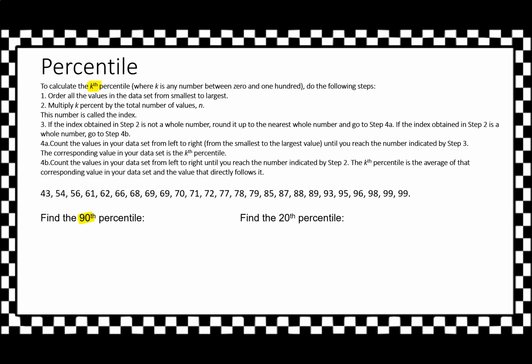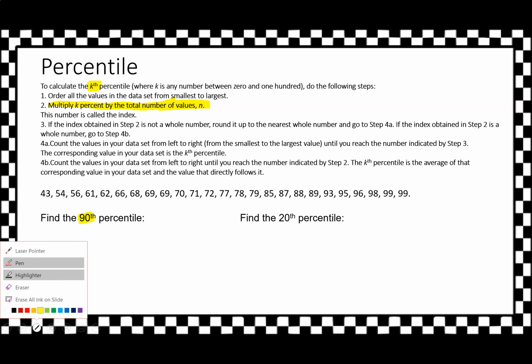Step 2 says multiply k% by the total number of values n. We can count all of these values up, but I'm going to tell you that we have 25 values.